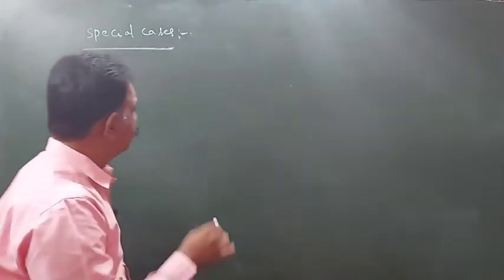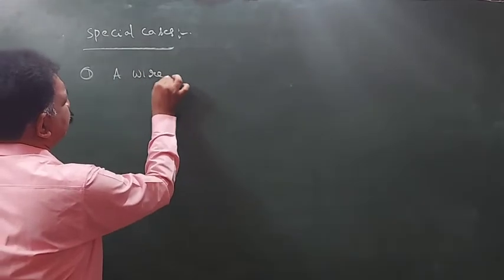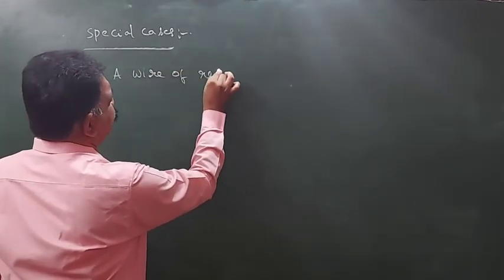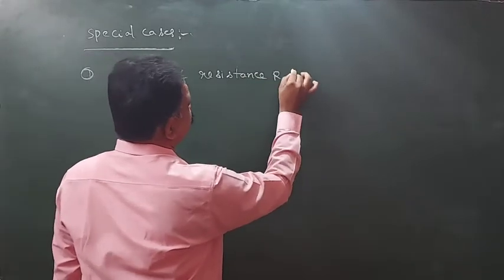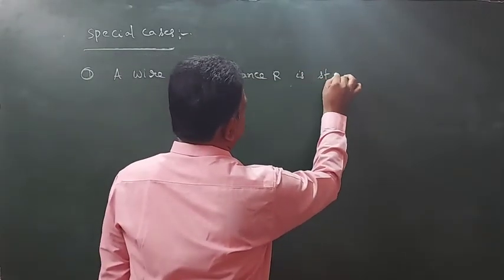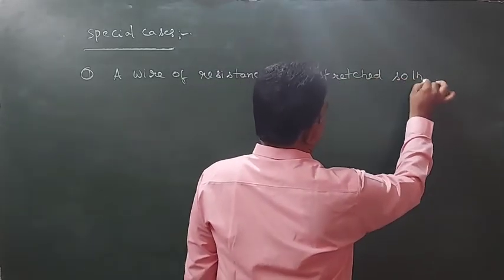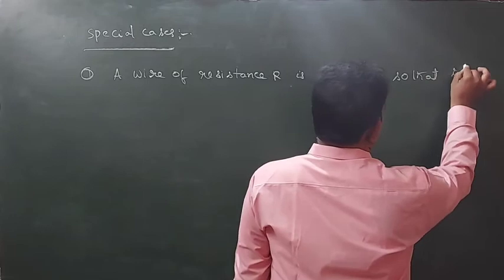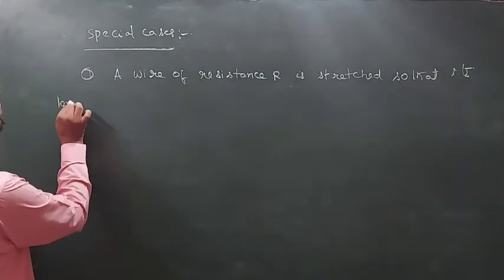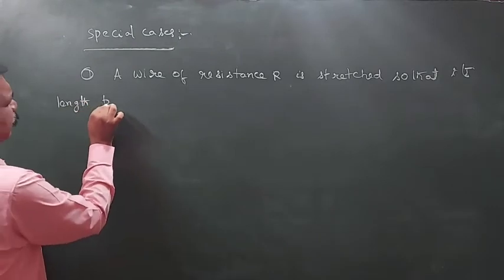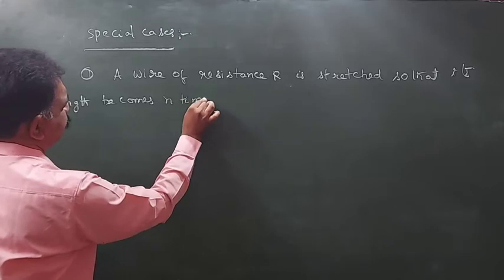See, first one: a wire of resistance R is stretched so that its length becomes n times.